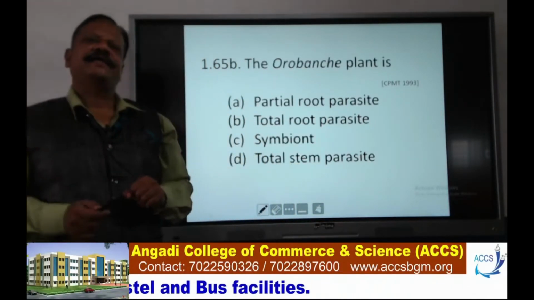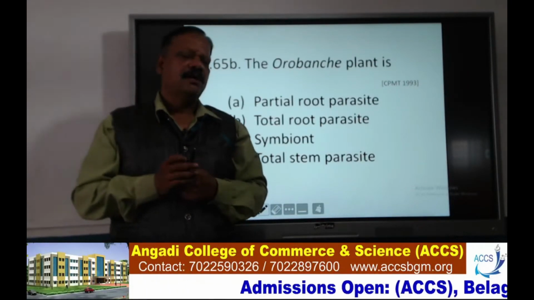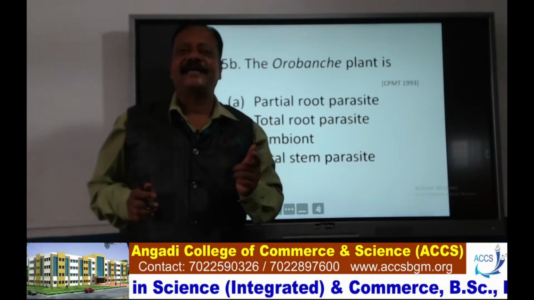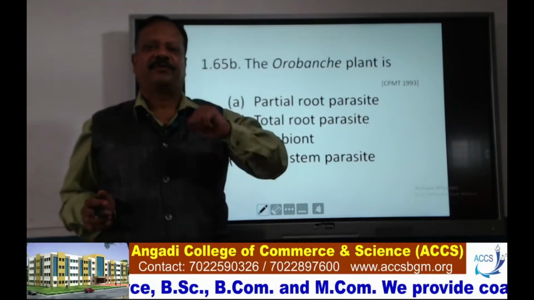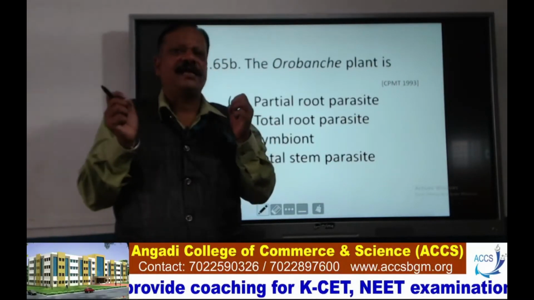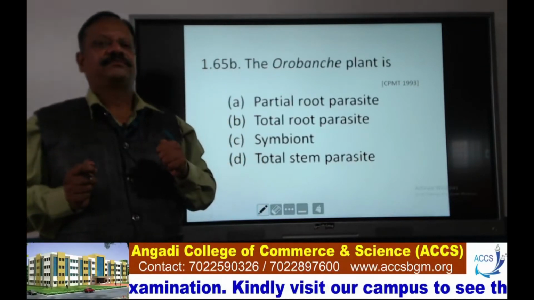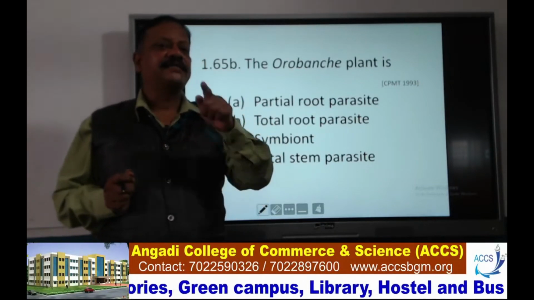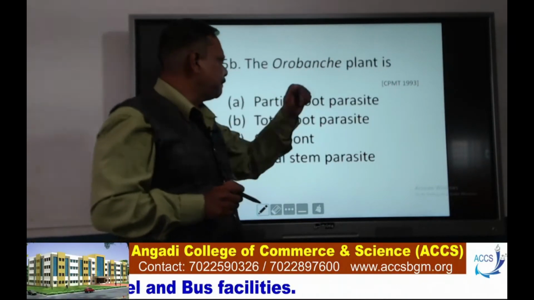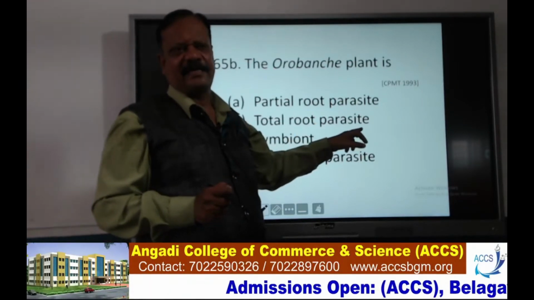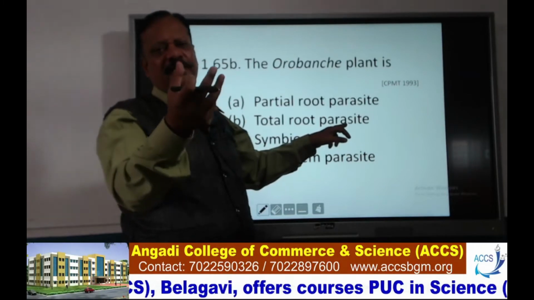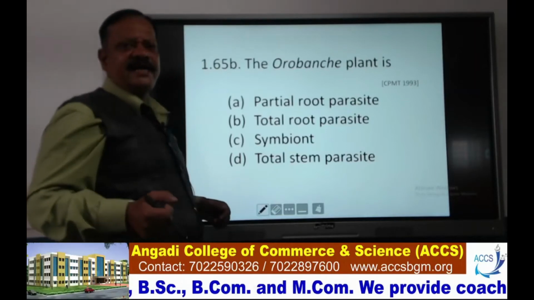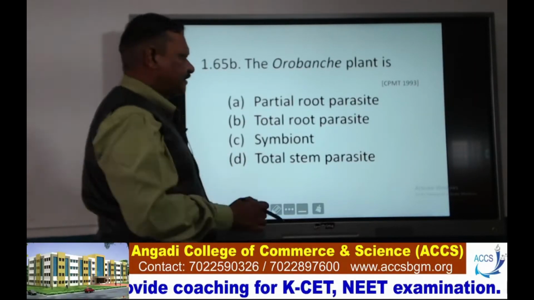Now here the question arises, what is a parasite? A parasite is an organism which depends on another organism, or a host, for its food. It draws food material from the host and survives. So the host is harmed, but the parasite is benefited. Here Orobanche plant is a total root parasite. It is restricted to the root, and from the root the food is sucked. So in this way, the Orobanche plant you are observing. Here the right answer is B. We'll move to the next.